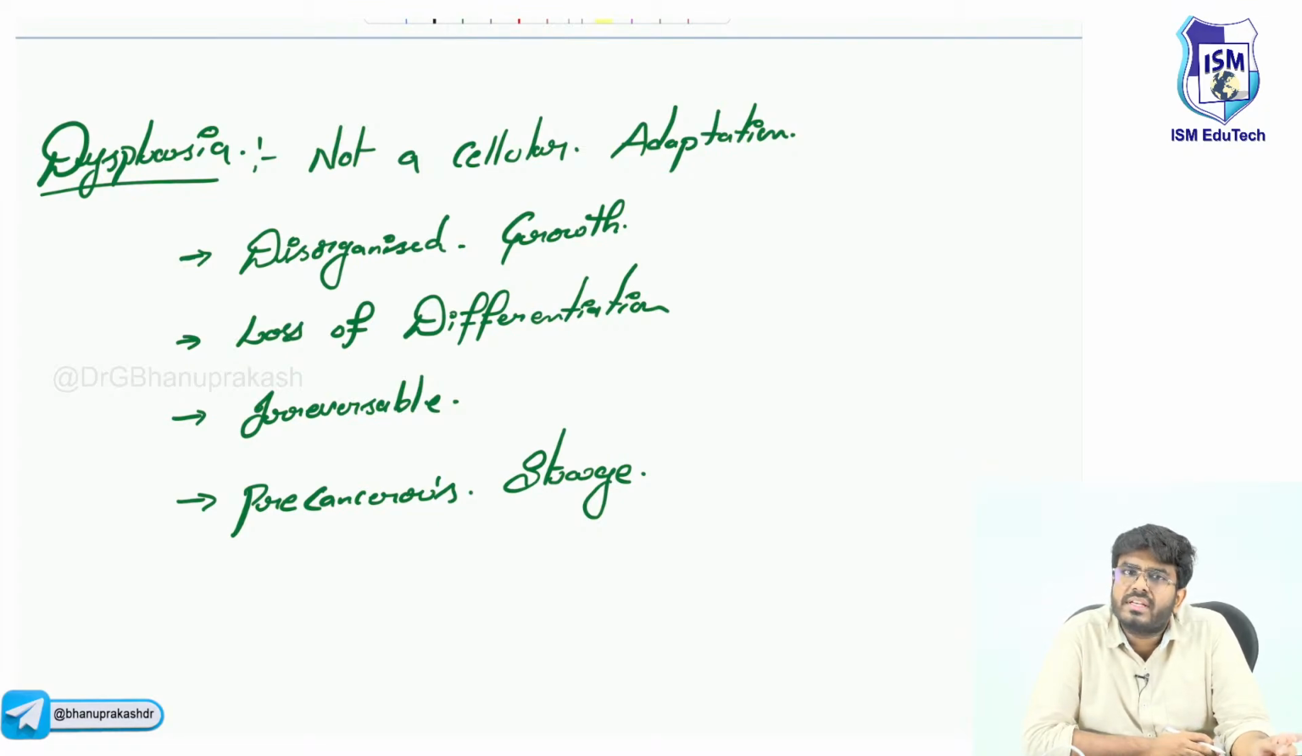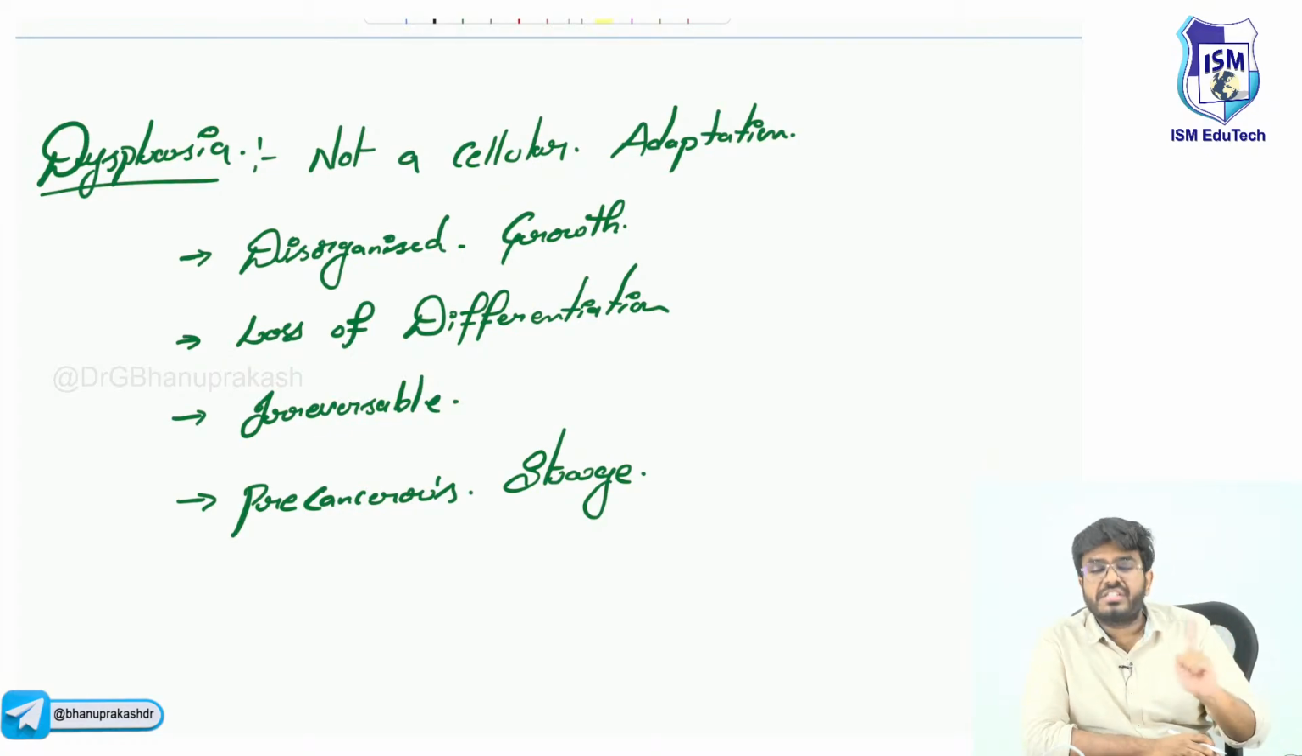Let me ask you something about dysplasia. Is it a cellular adaptation? Hypertrophy is a cellular adaptation, hyperplasia is a cellular adaptation, atrophy is a cellular adaptation, metaplasia is a cellular adaptation, but dysplasia is not a cellular adaptation. And remember one more thing, all the cellular adaptations I have discussed are reversible. If you remove the stress, atrophy, metaplasia, hypertrophy, hyperplasia, everything will be reversed.